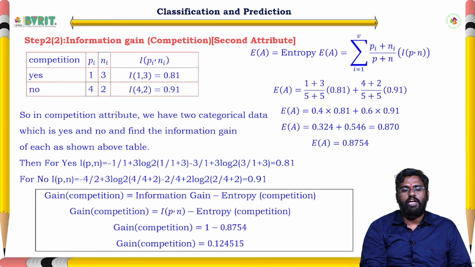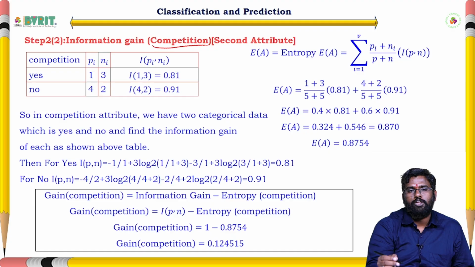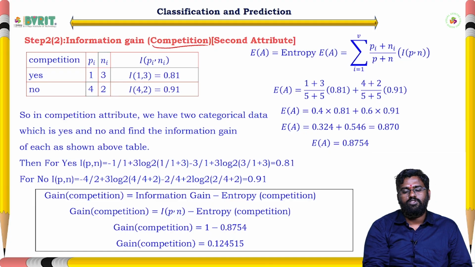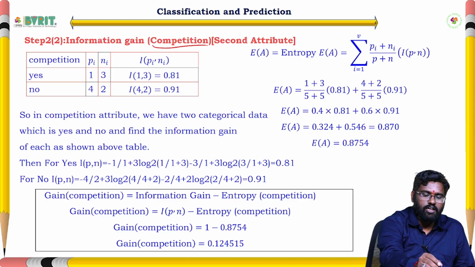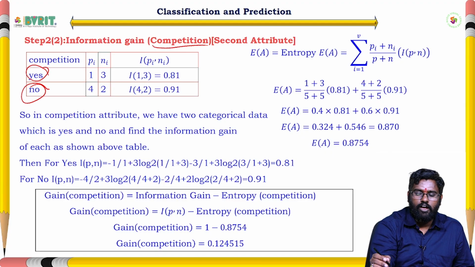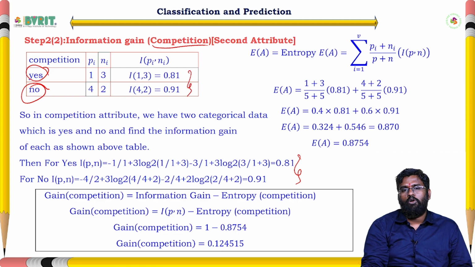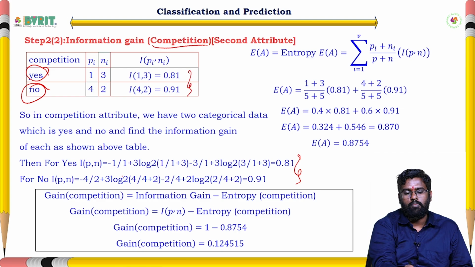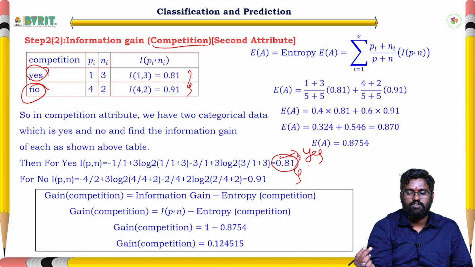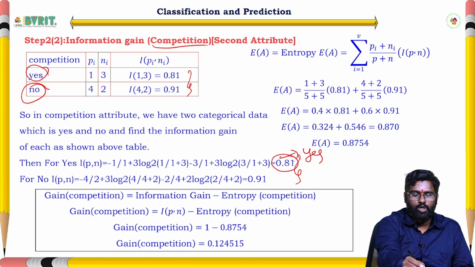Now similarly we need to calculate the information gain for the next attribute, competition. Competition has two types, yes and no, and based on that we calculate the information gain for positives and negatives. Substituting into the formula, minus 1 by 1 plus 3 into log 2 of 1 by 1 plus 3, minus 3 by 1 plus 3 into log 2 of 3 by 1 plus 3, we get 0.81 for yes. Similarly we use 4 and 2, divided by 3, log 2 of 4 by 4 plus 2.